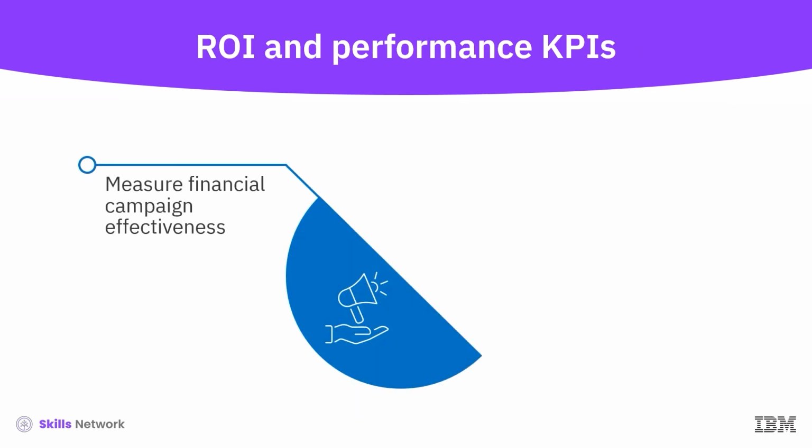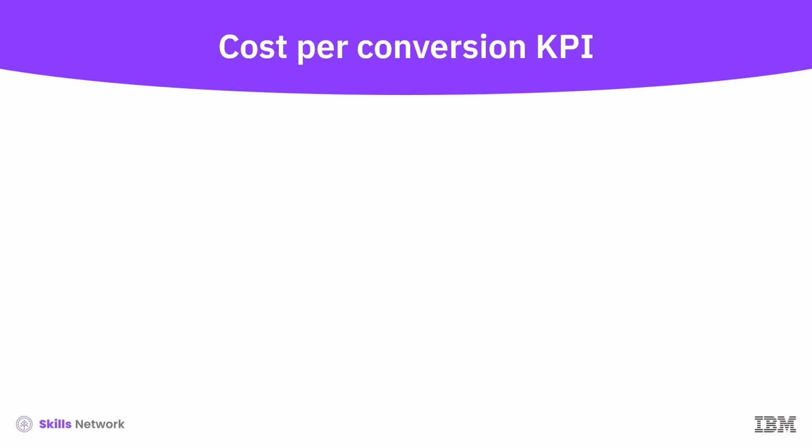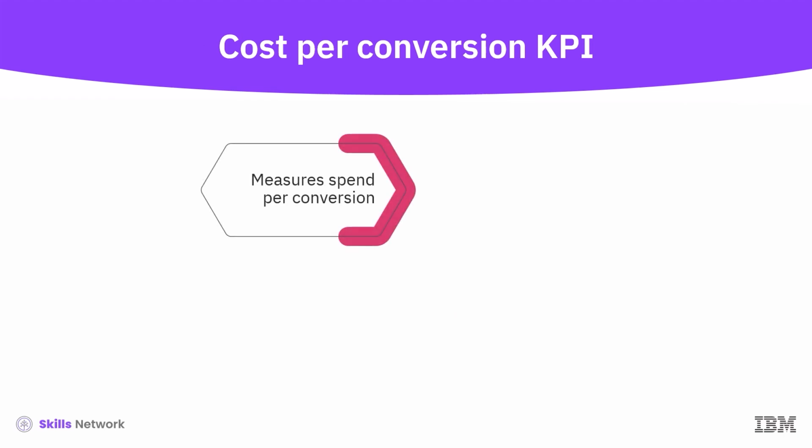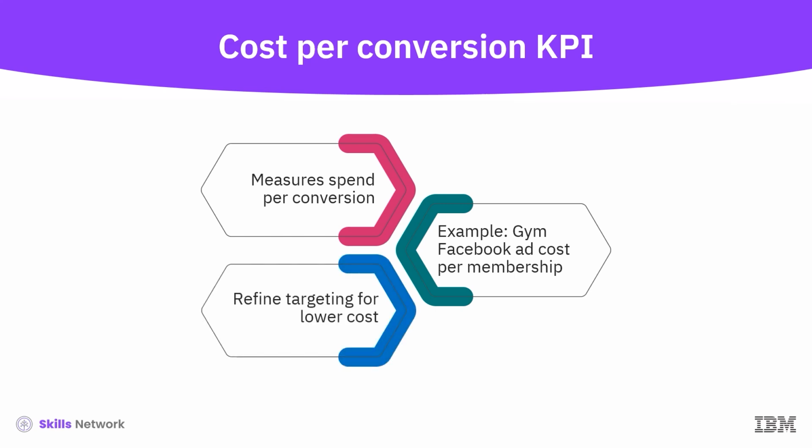These KPIs measure the financial effectiveness of marketing campaigns and ensure marketing spend is generating positive returns. Cost per conversion. This measures how much is spent to acquire a single conversion. For example, if a local gym spends $5,000 on Facebook ads to get 250 new memberships, the cost per conversion is $20. To lower this, they may refine targeting to attract higher quality leads.